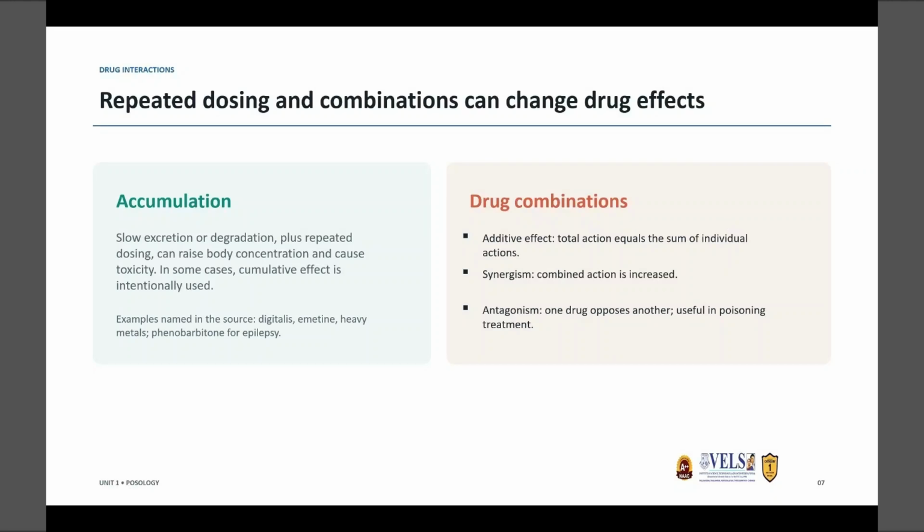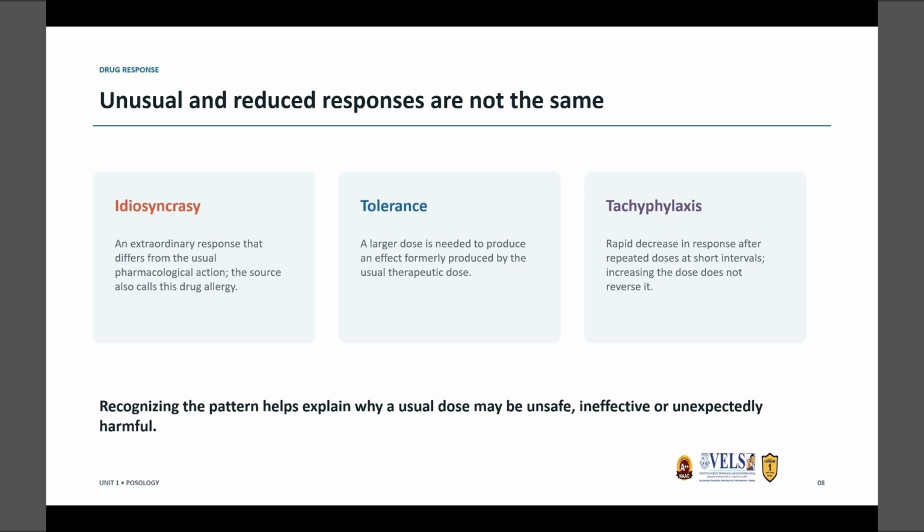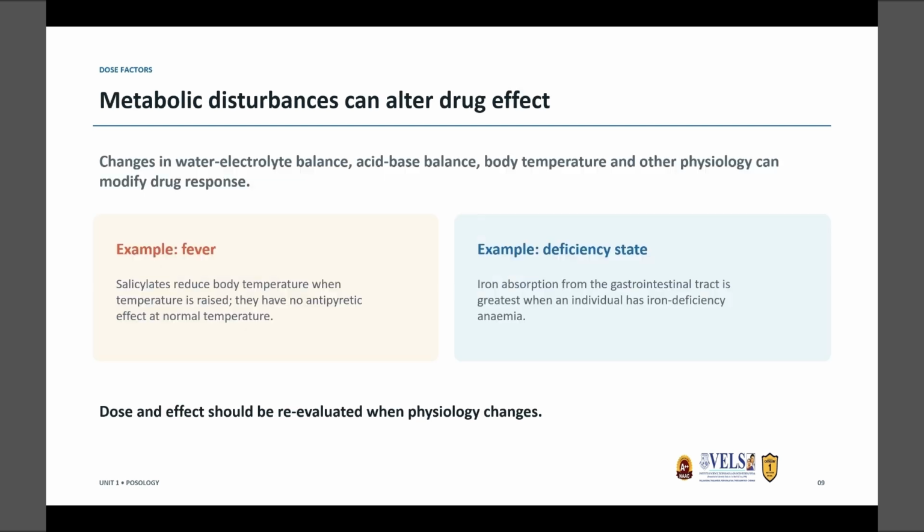Drug combinations can change the drug effects, like additive effects, synergism, and antagonism. In synergism, the combined action is increased when you combine two drugs together. In case of antagonism, one drug opposes the action of another one. This is useful in poisoning treatment. Sometimes unusual responses will be produced due to idiosyncrasy, tolerance, and tachyphylaxis.